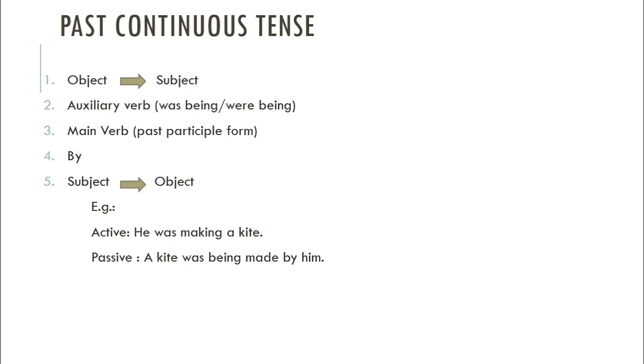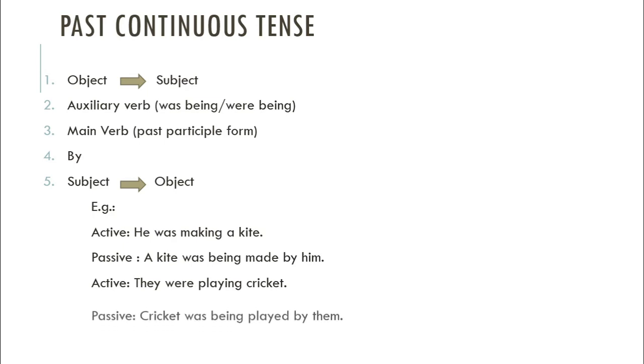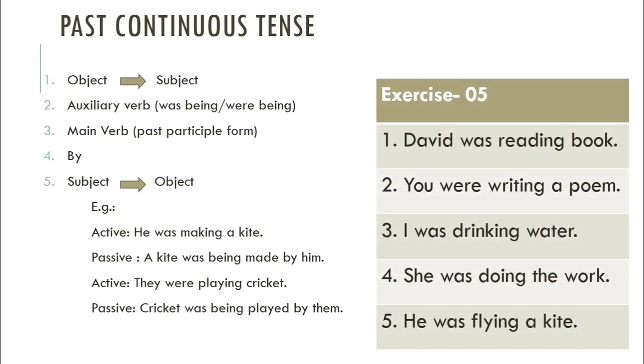By, then subject becomes the object. He changes to him here. A kite was being made by him. They were playing cricket. Cricket was being played by them. Exercise number 5 is given here for you. Try to solve them.